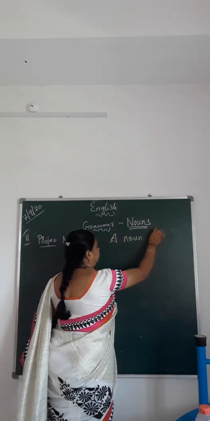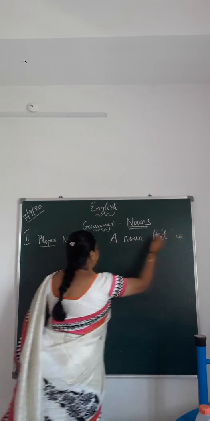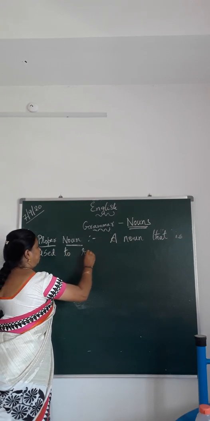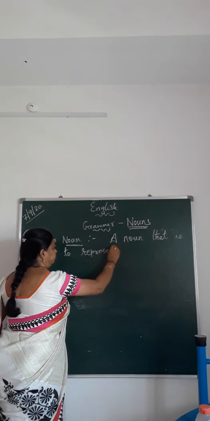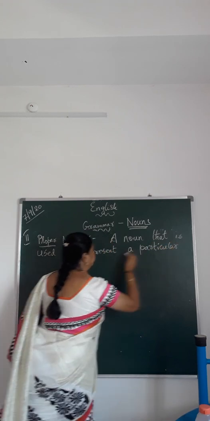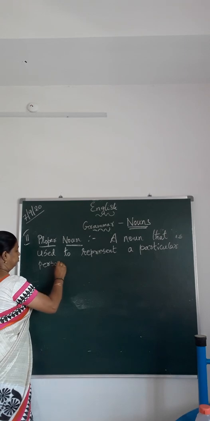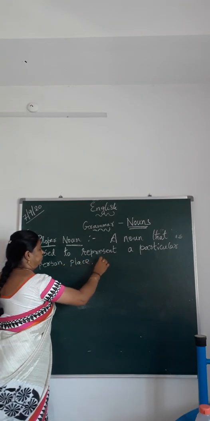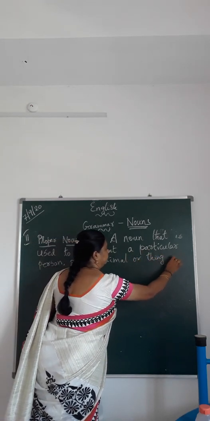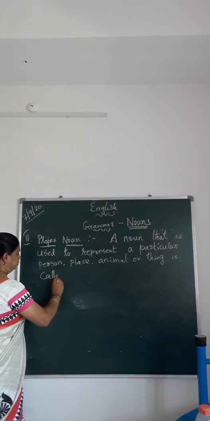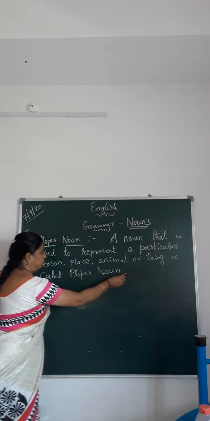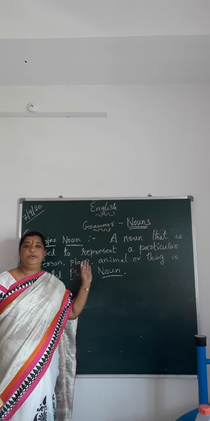So a noun that is used to represent a person, place, animal or thing is called proper noun. So, what is a proper noun?